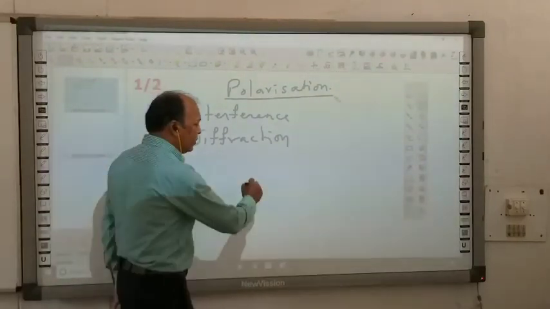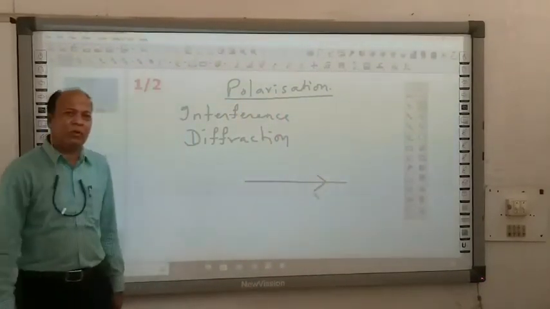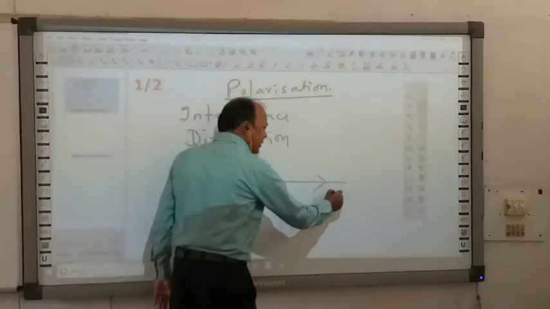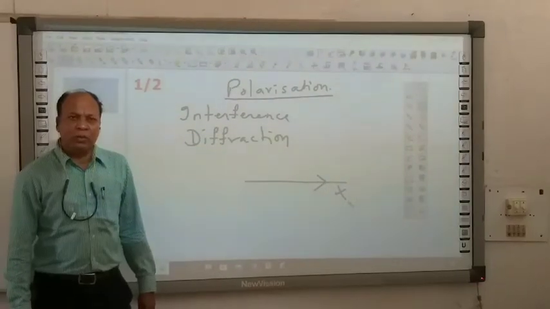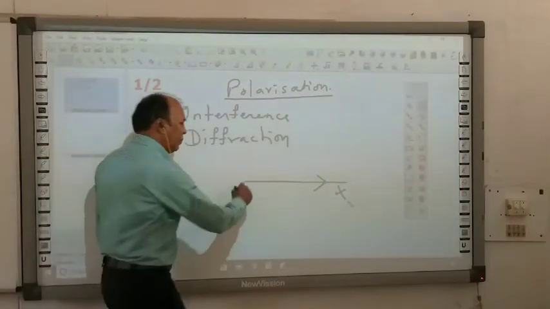When light travels, during its propagation as EM waves, you have studied that if light is propagating along the x-axis, then in two mutually perpendicular directions you will observe electric field vectors and magnetic field vectors.